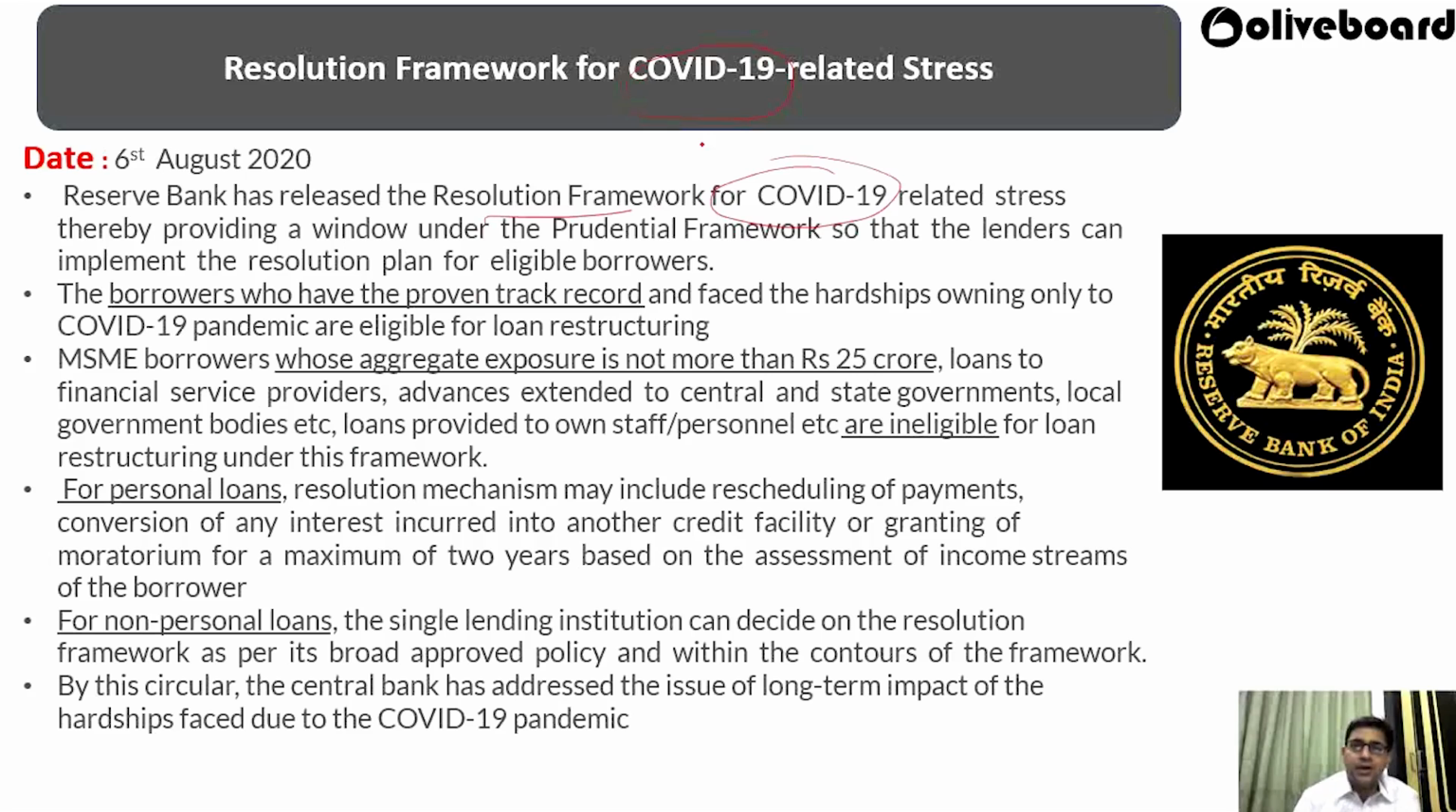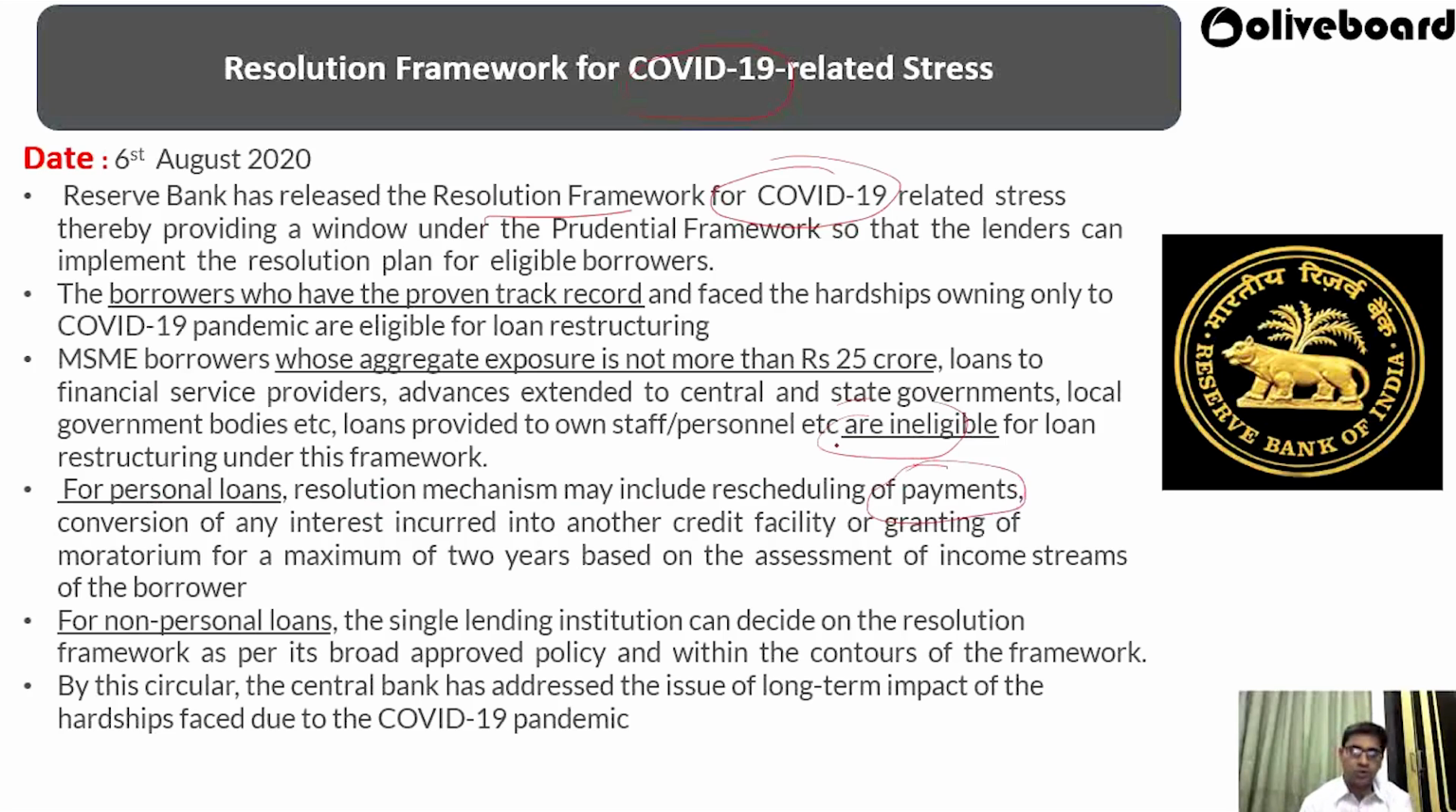So who can do the resolution in this resolution framework? RBI has given some guidelines. The borrowers who have a proven track record, that the borrower who have a very good track record, they can go for this resolution framework. But MSME borrowers whose aggregate exposure is not more than 25 crore and financial service provider, advance extended to the central and the state government, local government bodies, loan provided to own staffs and personnel, etc., these are ineligible for the loan restructuring. So those who have taken personal loans, this resolution mechanism may include rescheduling of the payments.